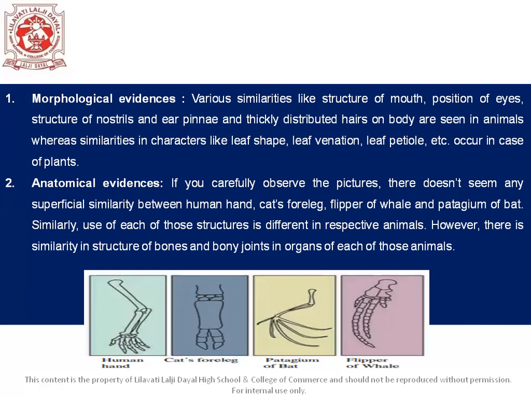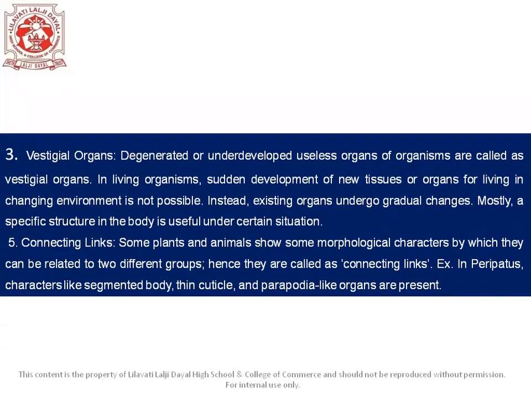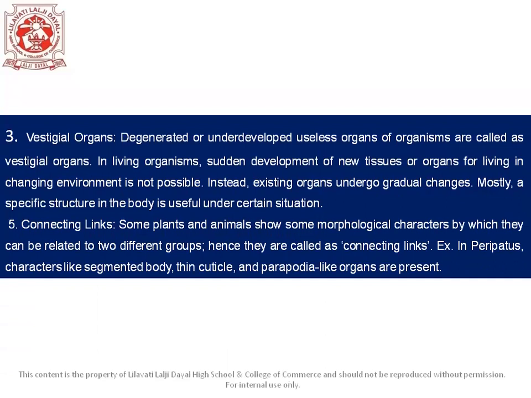Okay. So these organs also have different uses, right? Depending on which creature we are. All right. However, the structure of the bones and bony joints in the organs of each of those animals show similarity. This is an indication that all these animals originated from a common ancestor. All right, let's move ahead and talk about vestigial organs.